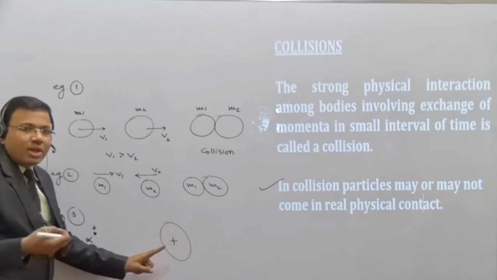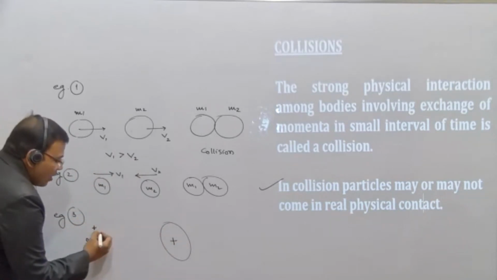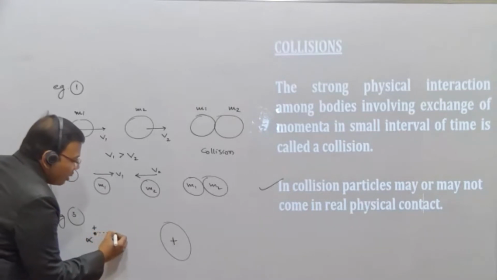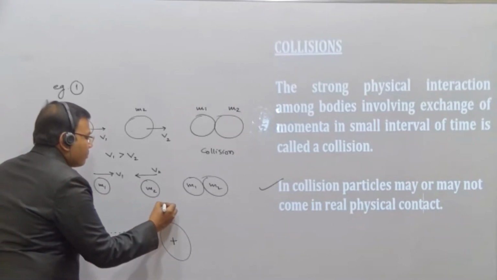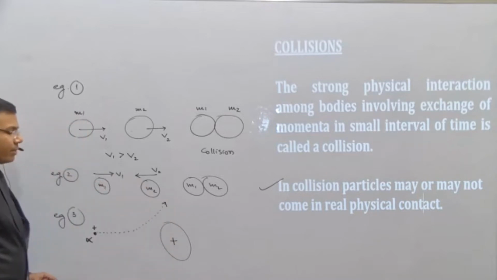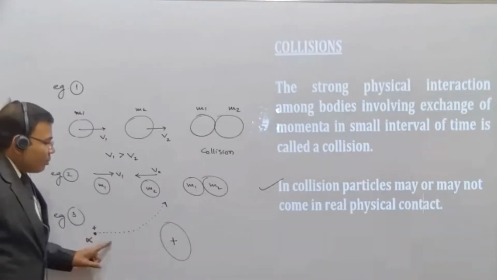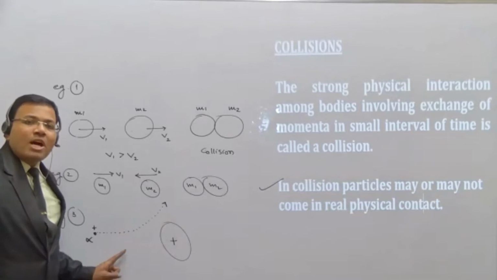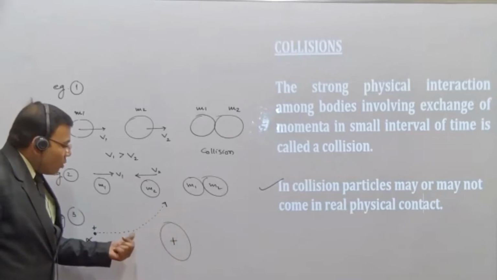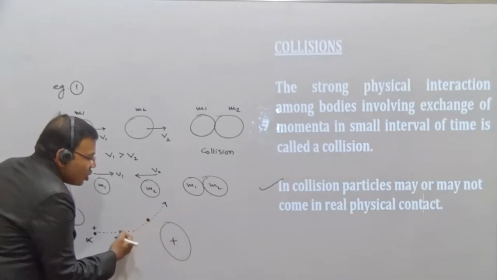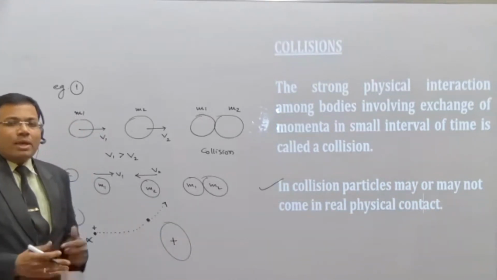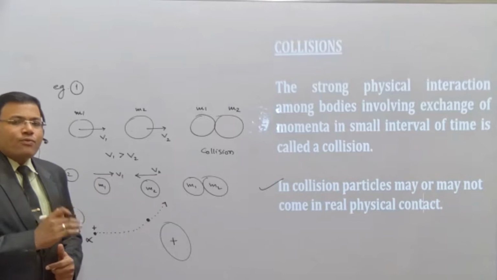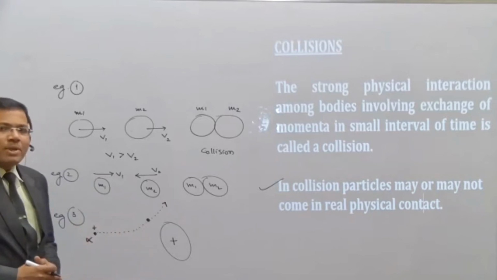But what happens is this alpha particle will move like this and it will deviate, or I can say it will scatter. This will deviate like this. That means the momentum of the alpha particle is changed. No doubt, this alpha particle is not in physical contact with this nucleus. Since the momentum is changed, therefore we say the collision has taken place here.